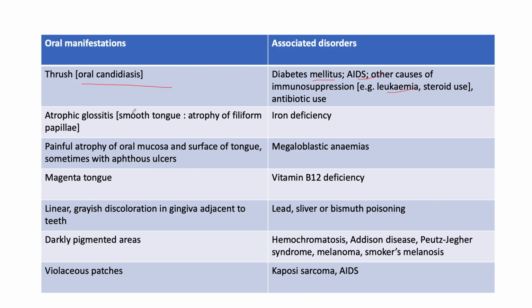We'll be seeing a picture of that. We have a nice smooth tongue with atrophy of the filiform papillae. Megaloblastic anemia can give you atrophy of the oral mucosa, sometimes a magenta tongue, and B12 deficiency. Right, and watch out for violaceous patches in KS, which is Kaposi sarcoma.